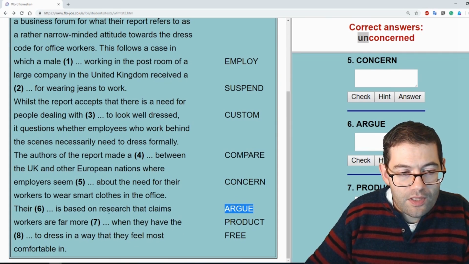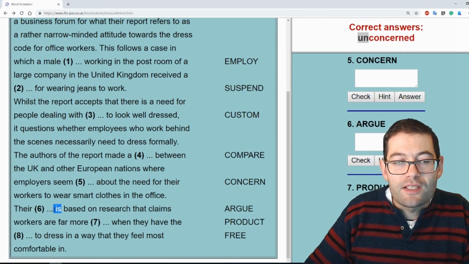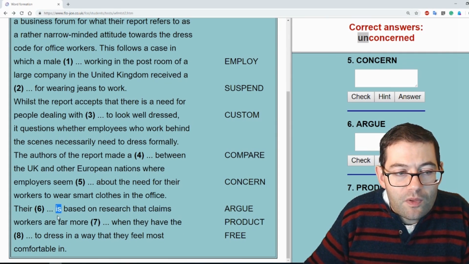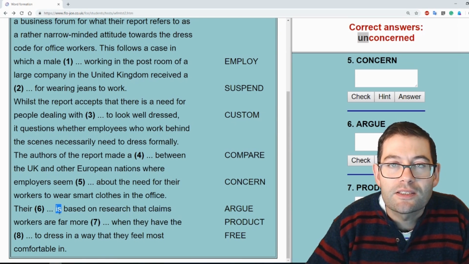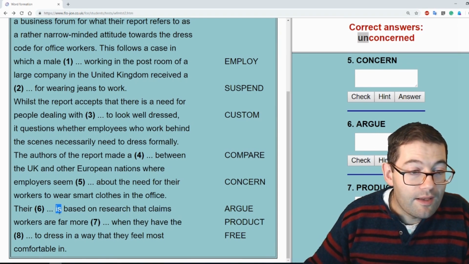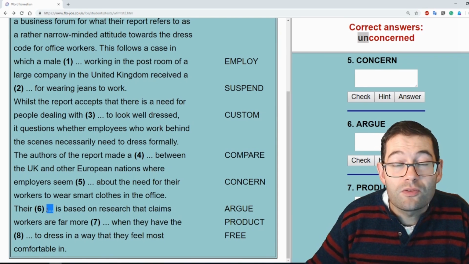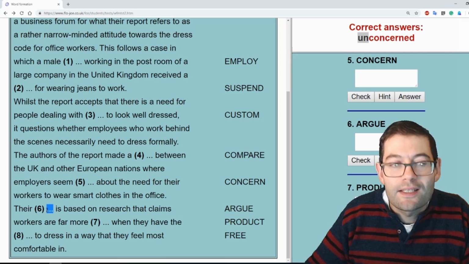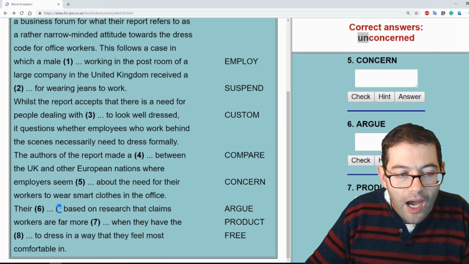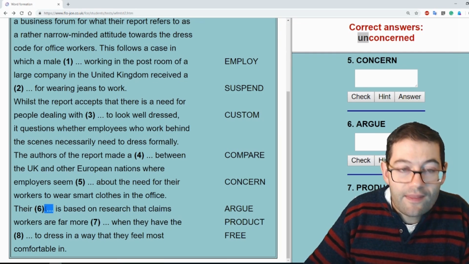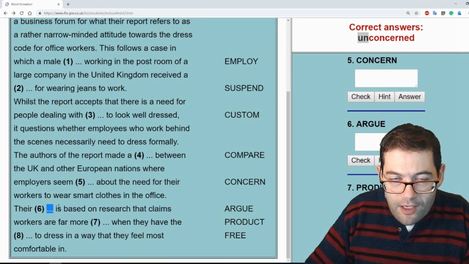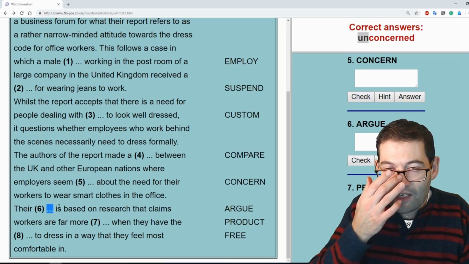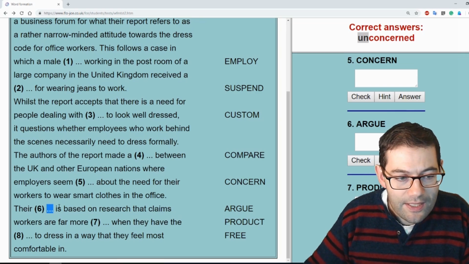So their argument is... subject-verb agreement. This verb is singular third person. So that means that this noun has also got to be singular. If this was are, then it would mean that this would be arguments. But subject-verb agreement, something that we've got to watch out for in word formation exercises.